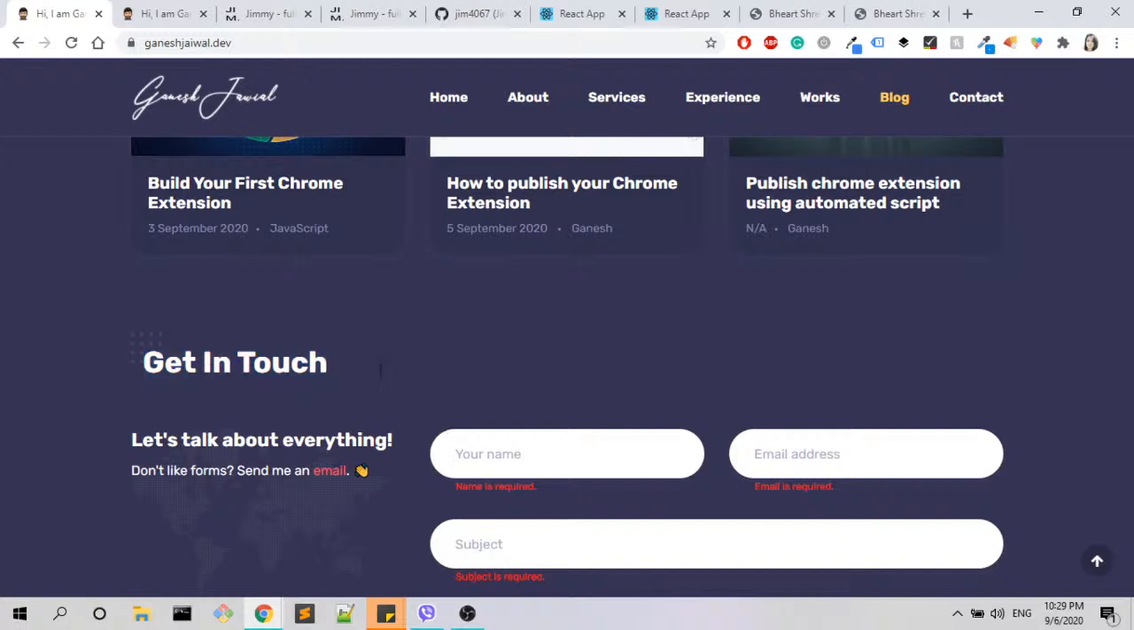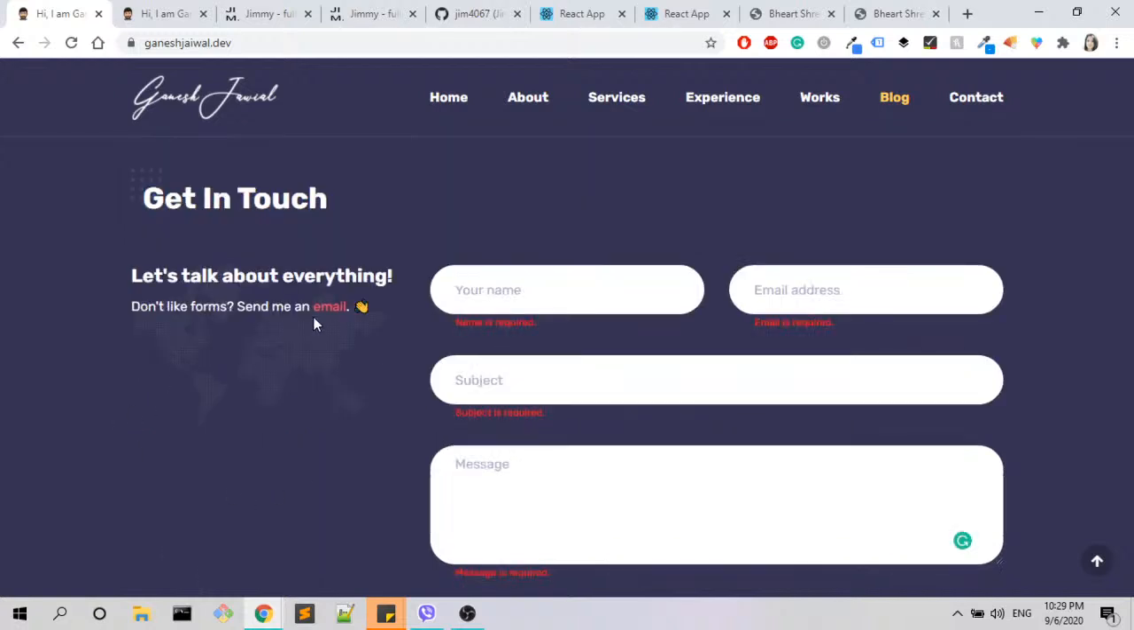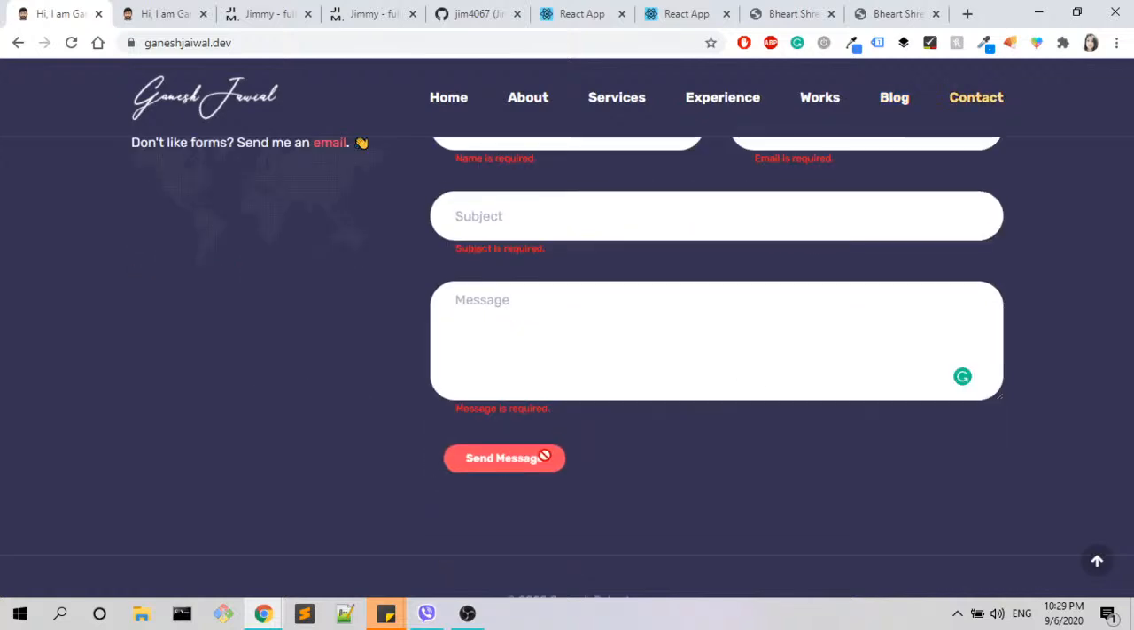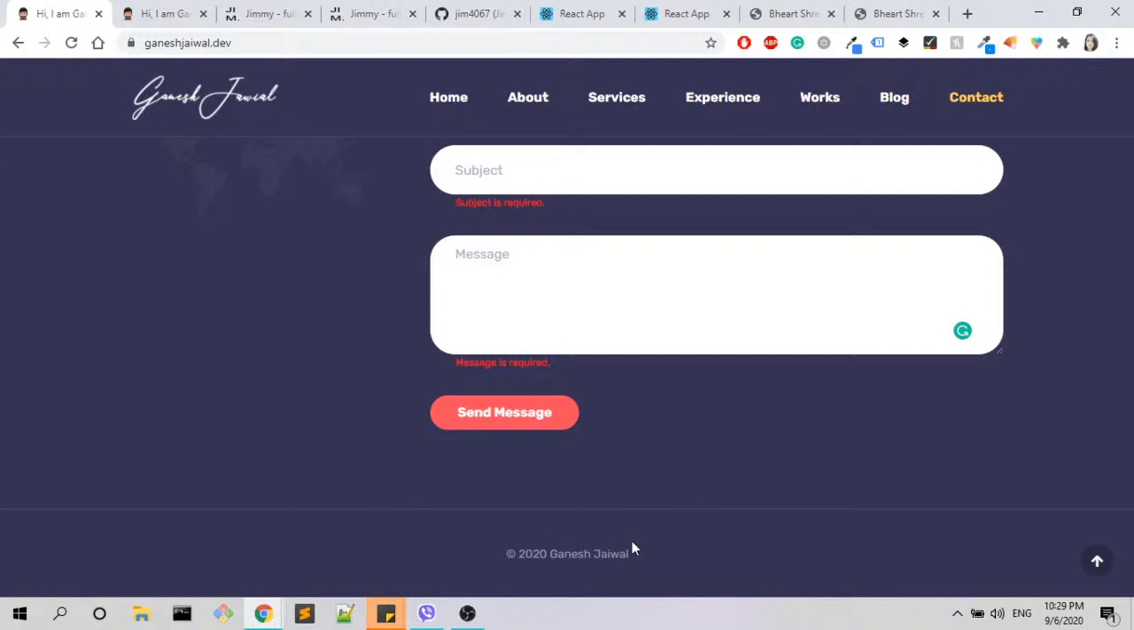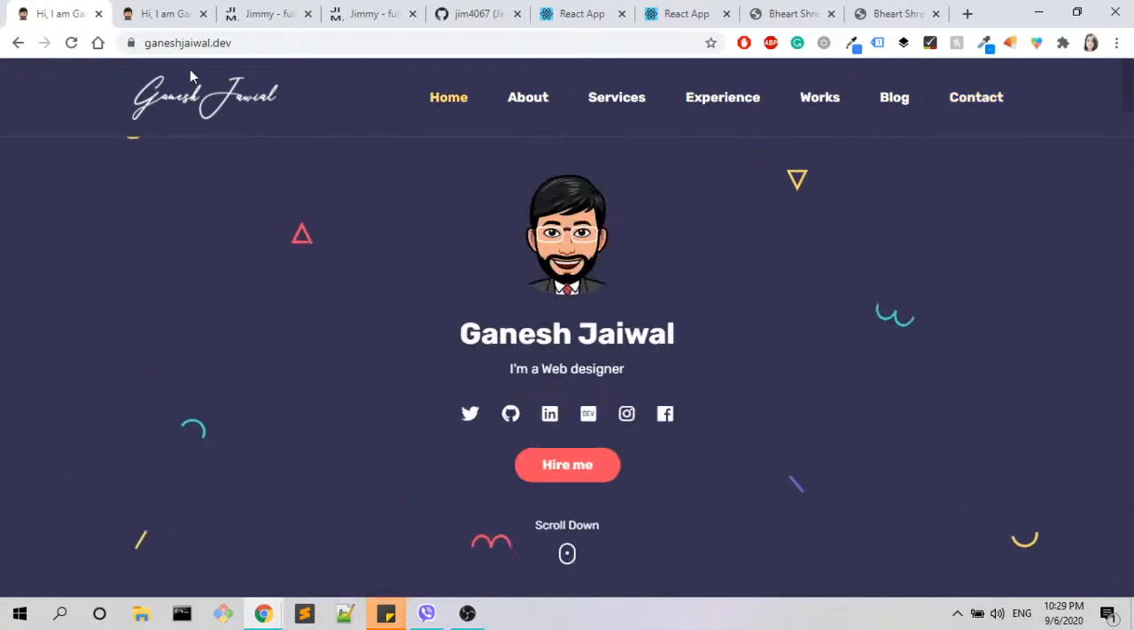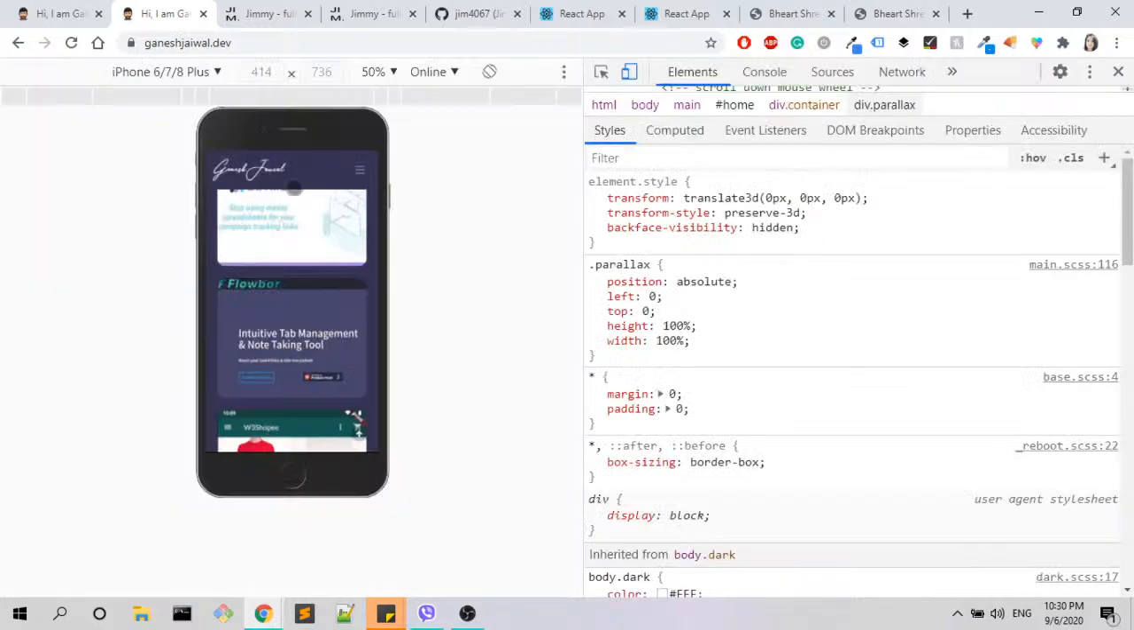Okay, and then we have the get in touch, which is pretty cool. I wouldn't change anything here. We have name, address, subject, and message, and then the send message button. This is nice. And the last part, which is the footer, maybe you could think of adding some social media links.